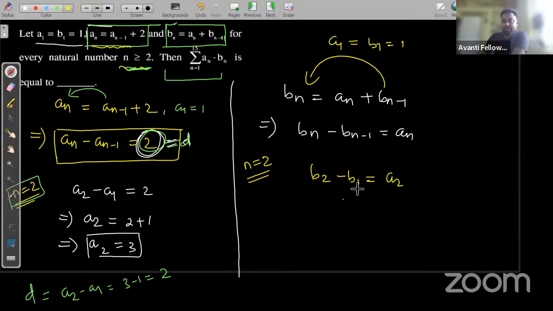And b1 is also given, b1 is 1. So b2 becomes b1 plus a2. Yes or no? So b1 is already given, that is 1. And a2 is